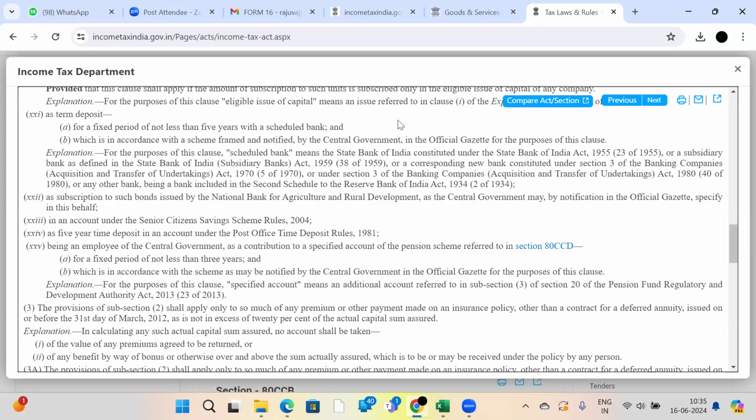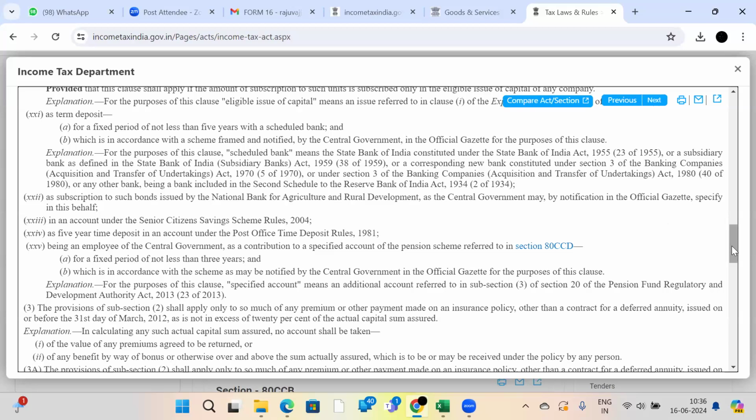This is also one more question I get from all the assessees. If you deposit one time, you cannot get the deduction for all 5 years for one deposit. You should make one deposit in each and every year. Whatever deposits you make each year, starting from April 1st of any year and ending with March 31st of any year, you will get the deduction. See, this is in accordance with the scheme framed and notified by the central government.